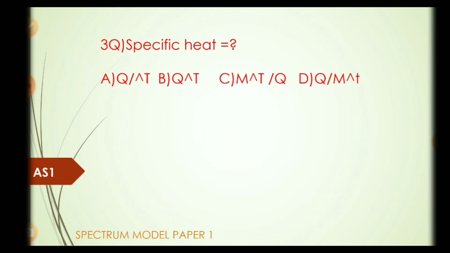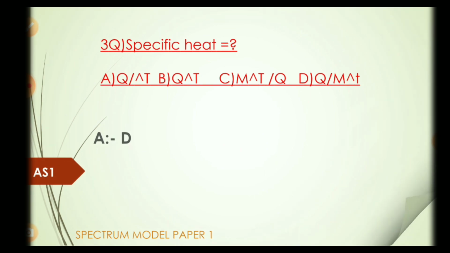Third question. Specific heat is equal to what? Options A. Q by delta T, B. Q by delta Q into delta T, C. M delta T by Q, D. Q by M delta T. Answer. D. Q by M delta T.